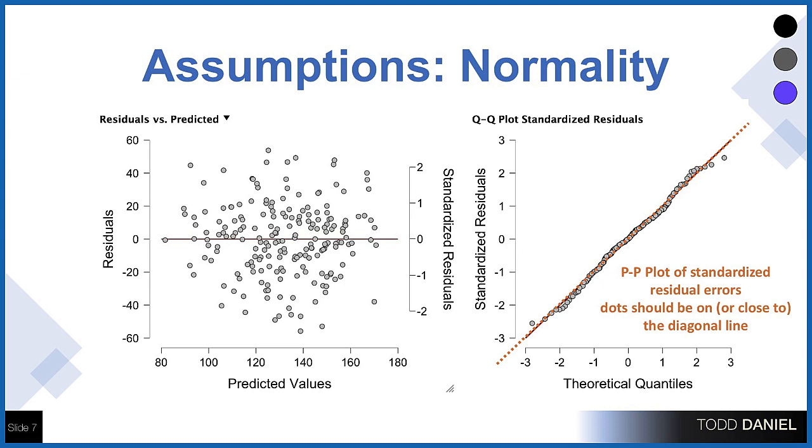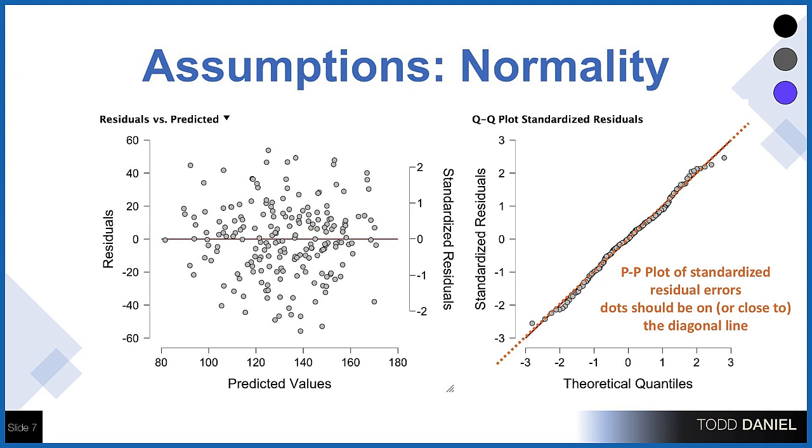Another assumption is normality. And the best way to measure this in a multiple regression is to look at the standardized residuals. And this is something else that we ask for when we set up our regression equation. So we have asked for a QQ plot of the standardized residuals, and we've also plotted the residual errors against predicted errors, and we're going to use that for our next assumption check.